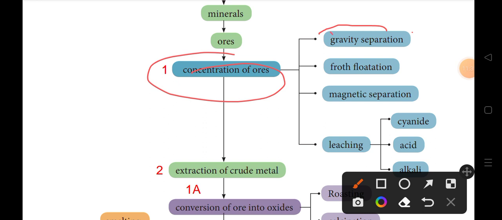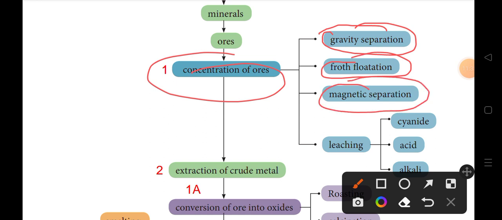Next class we see what is the concentration of ore and what are the methods: gravity separation method, flotation method, magnetic separation method, and leaching. In leaching there are 3 methods: cyanide leaching, acid leaching, alkali leaching, and in the book ammonia leaching is also available.